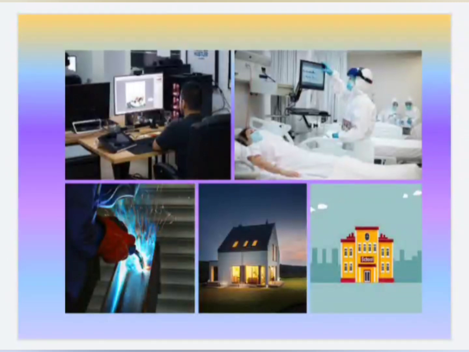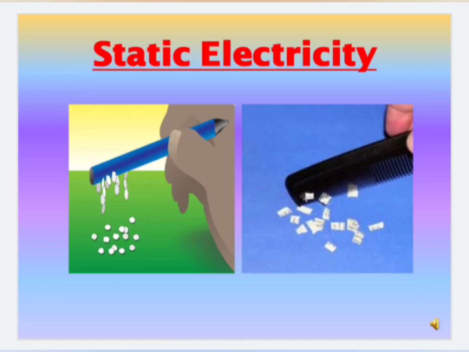What is electricity? Do you know? To understand this, let us recall an activity you conducted in your lower classes, that is static electricity. When a plastic comb or pen is rubbed with dry hair, it attracts pieces of paper. Why? What is the reason behind this?